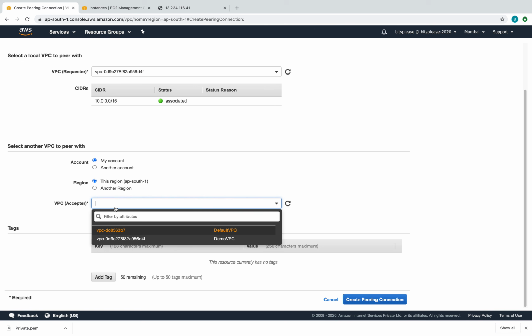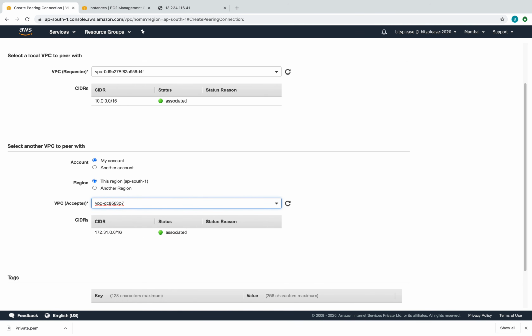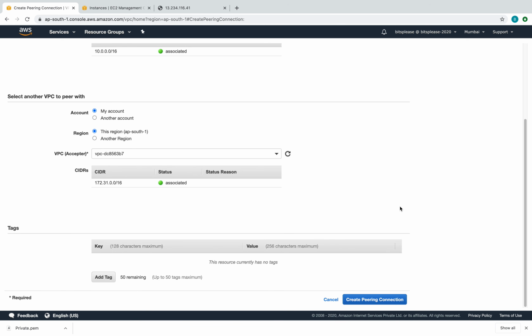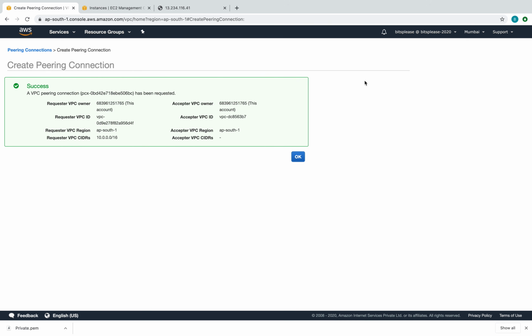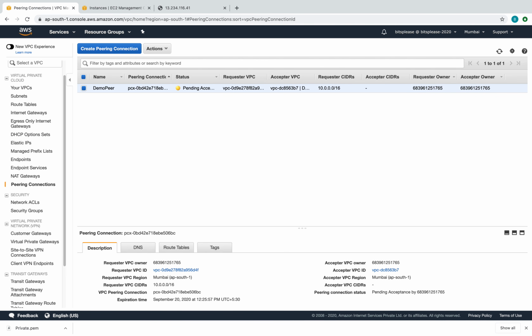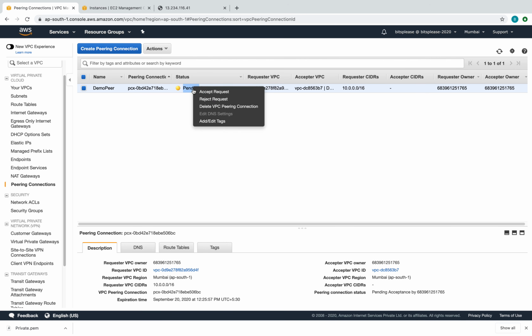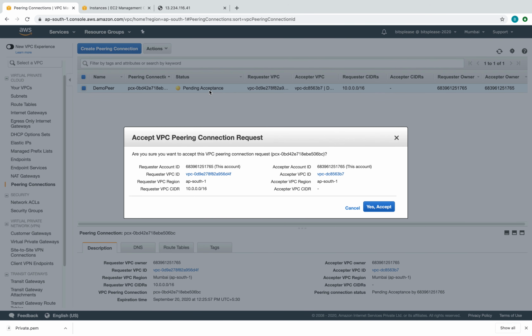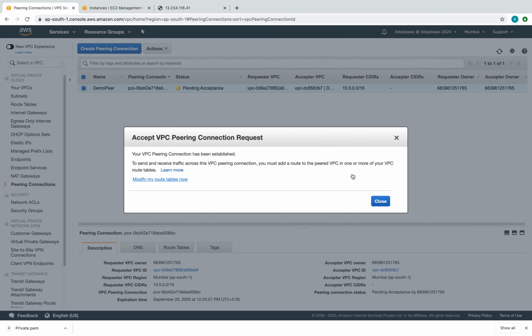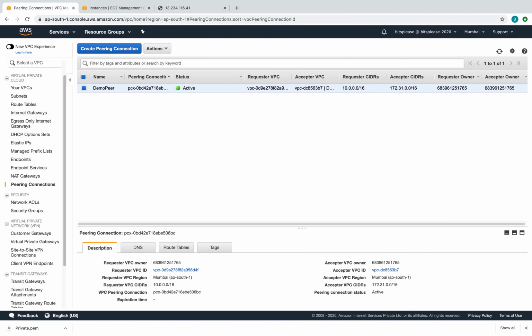So I'm going to retain that, and I'm going to select my default VPC here because that's what I want to talk to. All right, so let's go and say create. Okay. Now it is saying pending acceptance, so I'll have to right click and accept request. Accept. Close. There you go. It is active now, right?